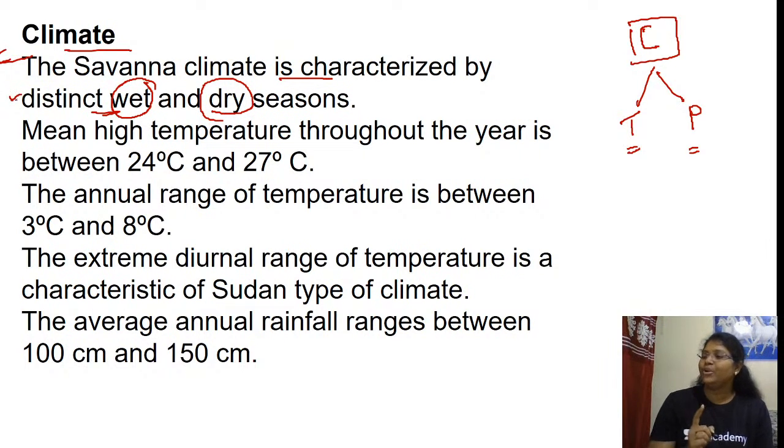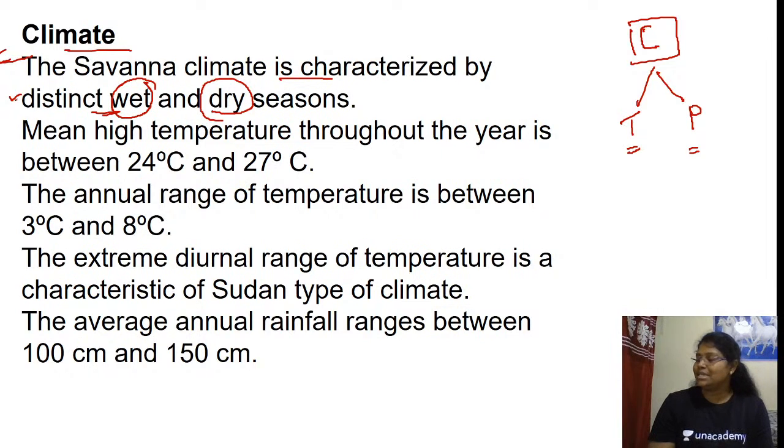Because in hot wet equatorial climate, we don't have distinct seasons, with rainfall throughout the year, from January till December. Whereas in tropical monsoon and tropical marine climate, we have four distinct seasons: summer, rainy season, winter, cool dry season. Here we have only two seasons, one a wet season and another a dry season.